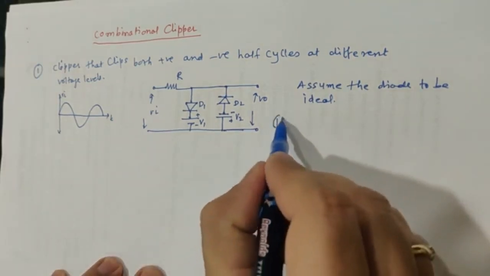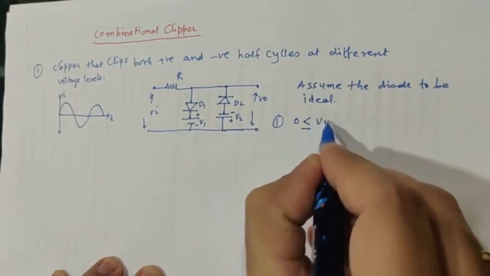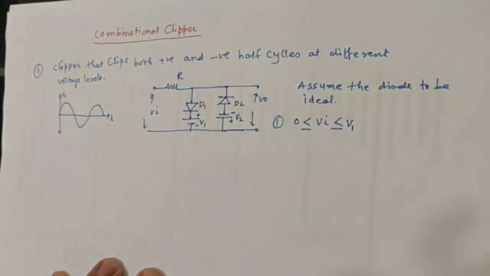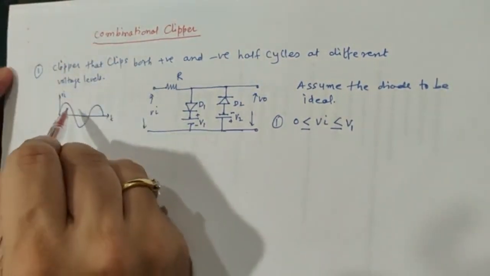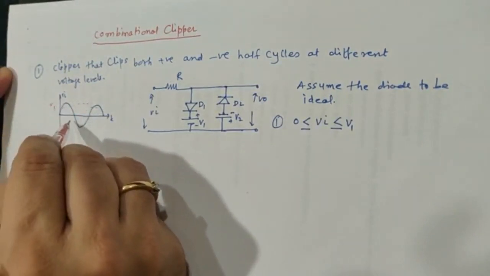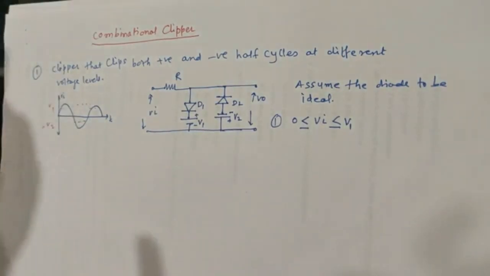Now let us consider the first case. I am considering that 0 is less than or equal to Vi, which is less than or equal to V1. Here we need to mark two things. Let us define V1 and V2. V1 is this upper level, and V2 is the minus battery, so I am considering V2 to be the minus level.